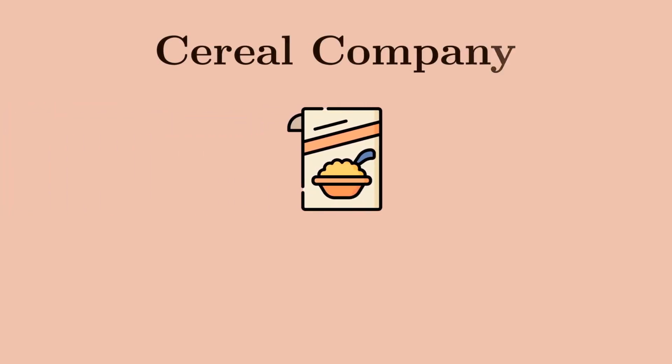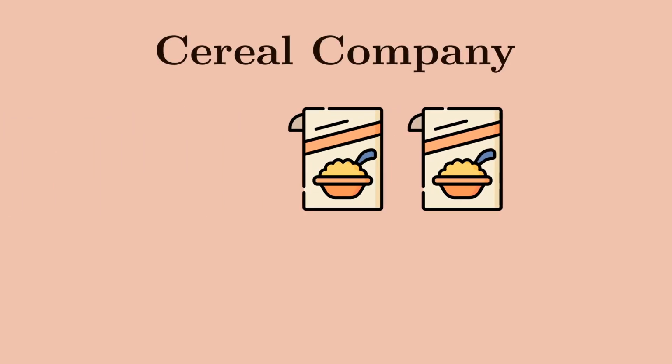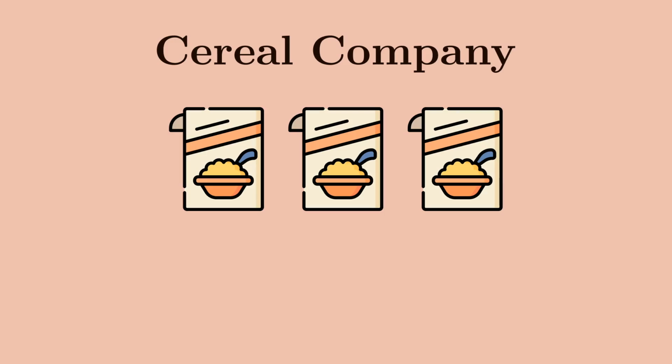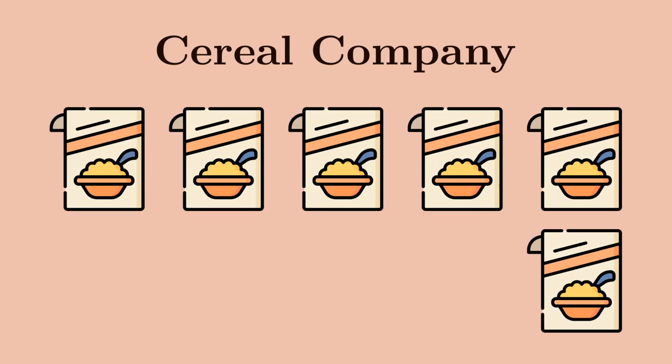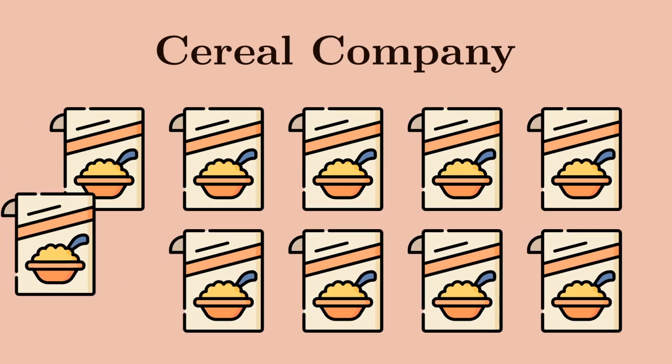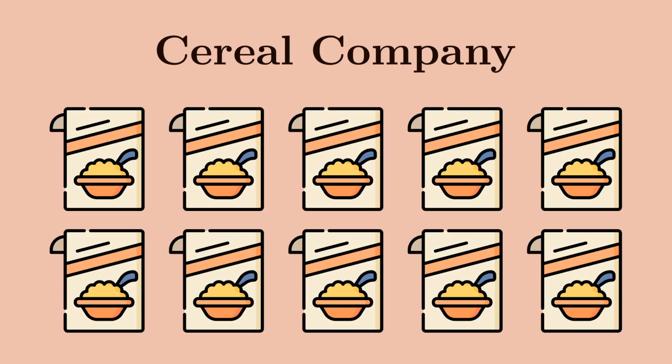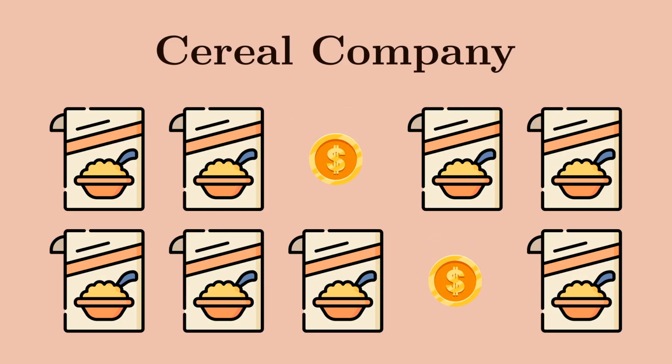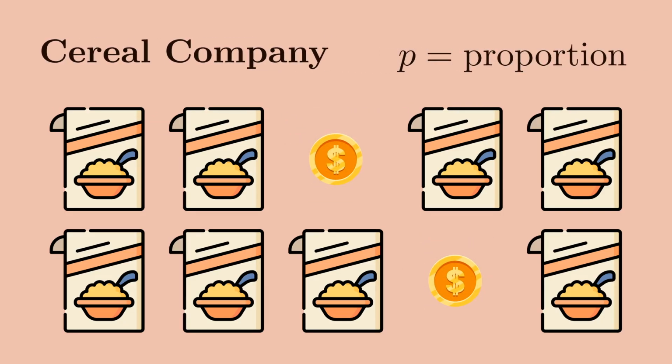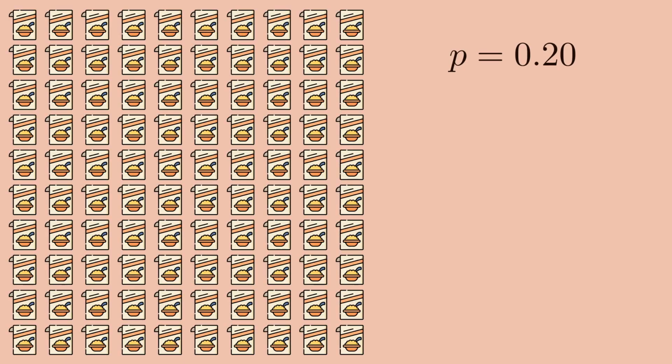Consider a cereal company that is implementing a promotion campaign in which a certain percentage of the cereal boxes they produce come fitted with a shiny cash prize. This proportion, which we'll call P, the company claims is 20% of all boxes, or 0.2. Now, you and your friends decide to test your luck by buying 100 of these cereal boxes.